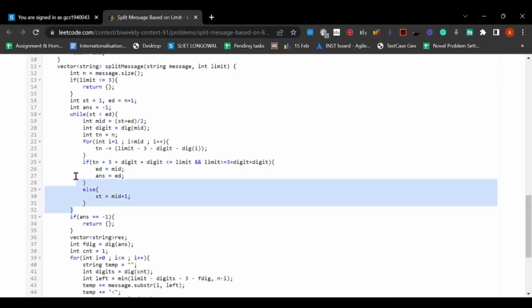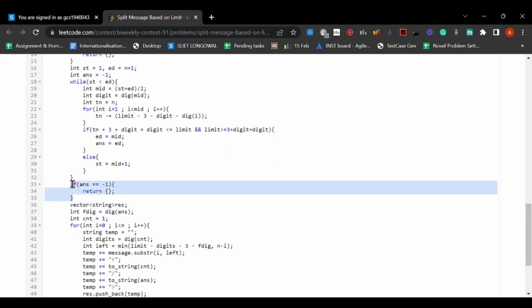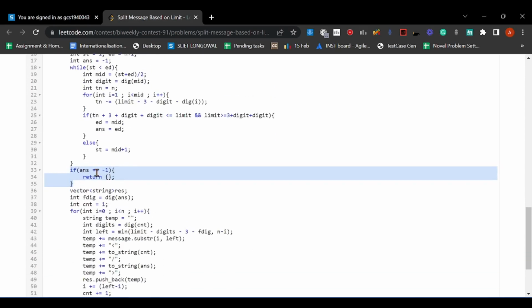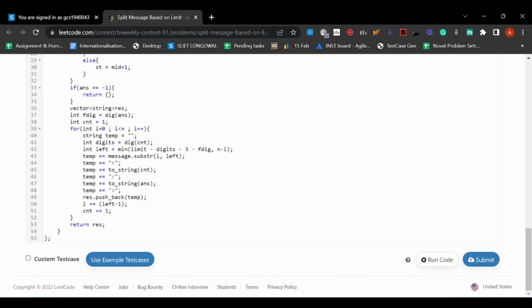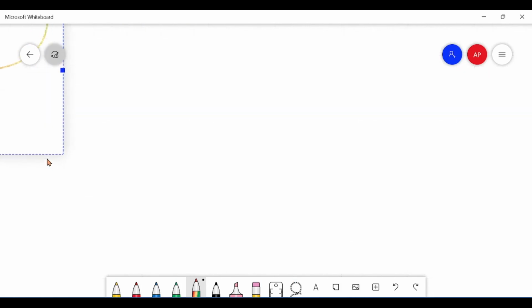So this is the code of binary search, and I have initialized answer with -1. If it is -1 at the end, then I cannot split the message into strings, so I am returning an empty vector. Else I have the answer, because each time I am doing this, I have the answer. Now what I have to do is split the message into answer number of strings, each of length limit, and the last string will have length less than or equal to limit.